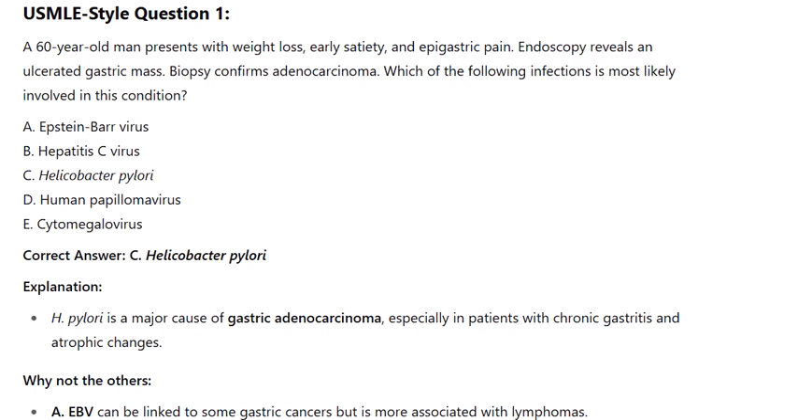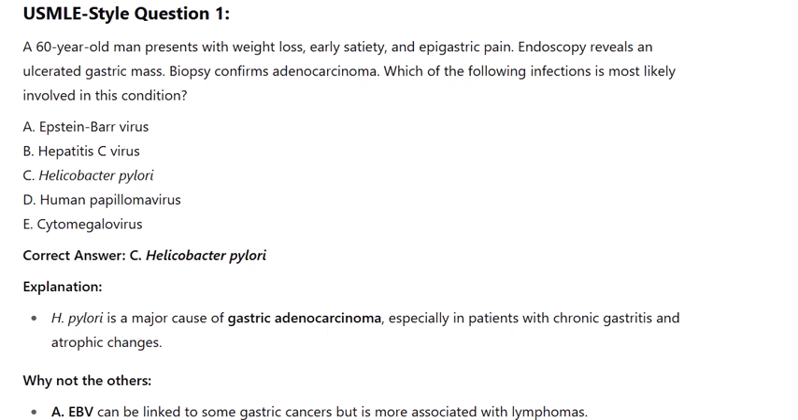A. Epstein-Barr virus. B. Hepatitis C virus. C. Helicobacter pylori. D. Human papillomavirus. E. Cytomegalovirus. Correct answer: C, Helicobacter pylori. Explanation: H. pylori is a major cause of gastric adenocarcinoma, especially in patients with chronic gastritis and atrophic